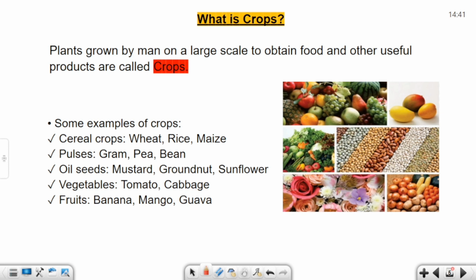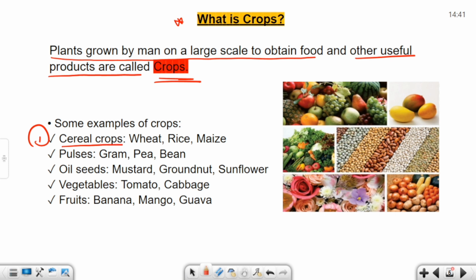Moving towards the next topic, what are crops? Plants grown by man on a large scale to obtain food and other useful products are called crops. Some examples of crops are given below. So let's start with the first one, that is cereal crops.